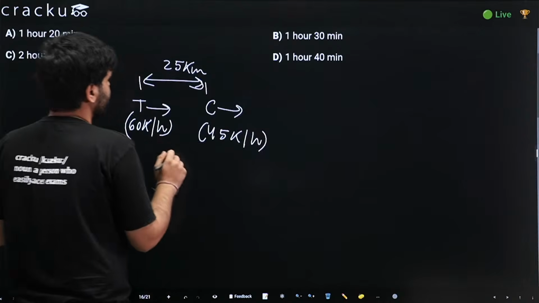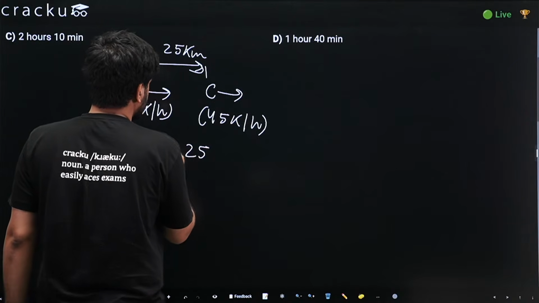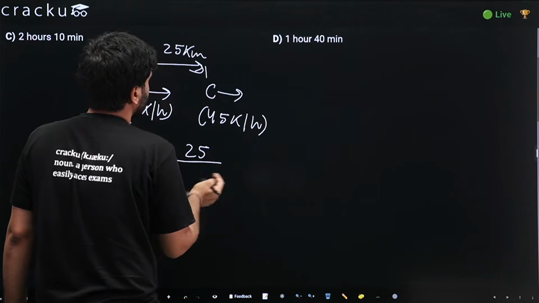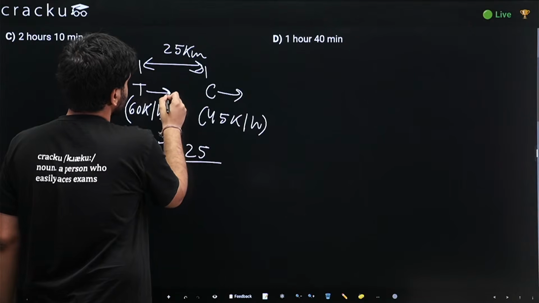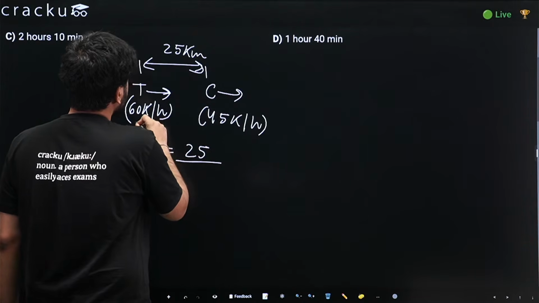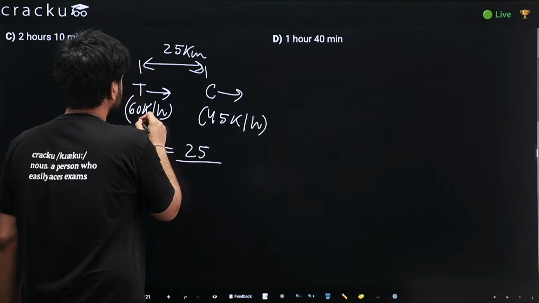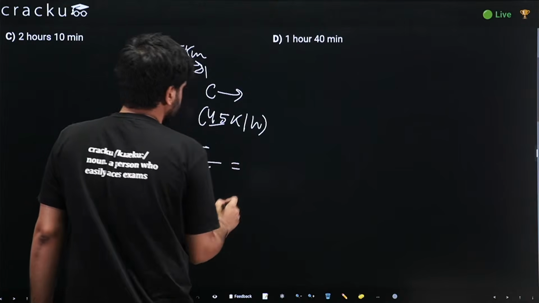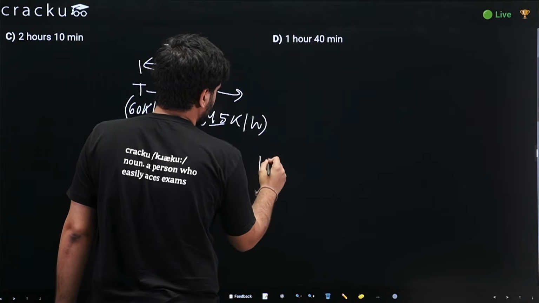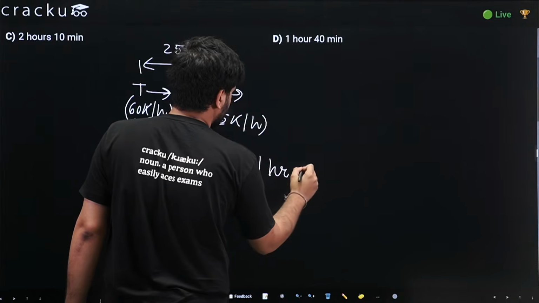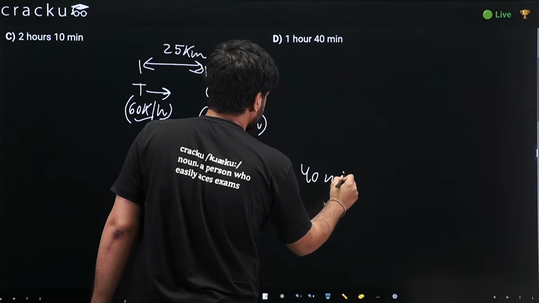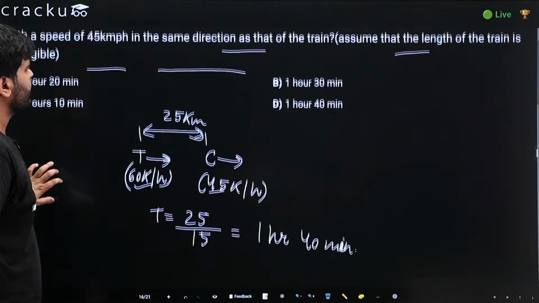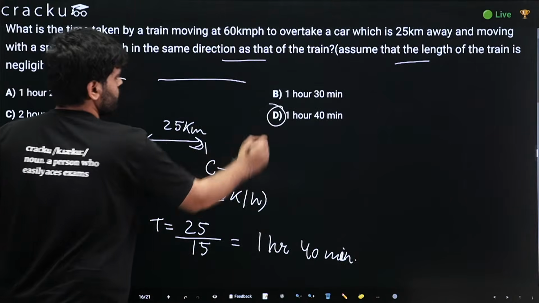The distance we are given is 25. We know time equals distance upon speed. Distance is 25 upon speed. This is a case of relative speed, so it would be the difference of speeds: 60 minus 45, 15. This would be the time, which is 1 hour and 40 minutes. Option D here.